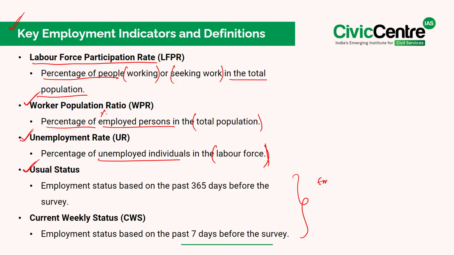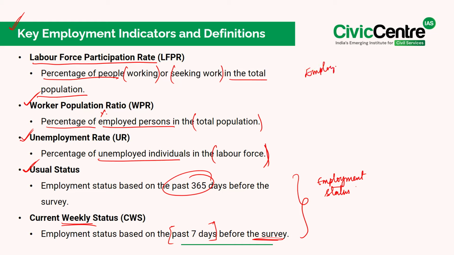Additionally, we have different measures to track the employment status over time. That is, the usual status, which considers a person's employment status over the past 365 days before the survey, while the current weekly status examines the employment status over the past 7 days before the survey. And these indicators provide a clear picture of employment conditions in a country.